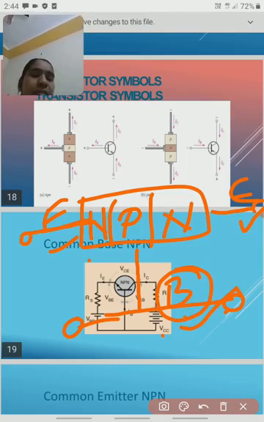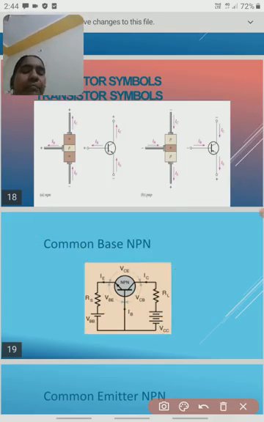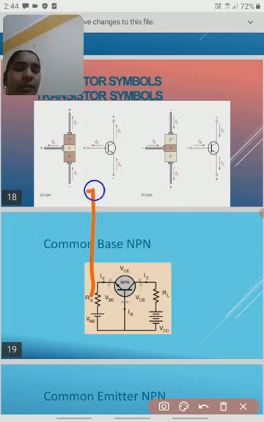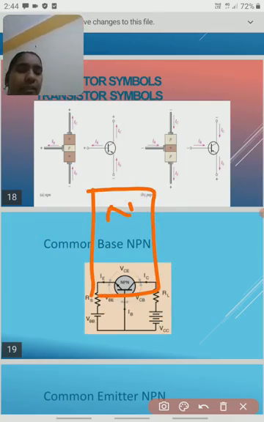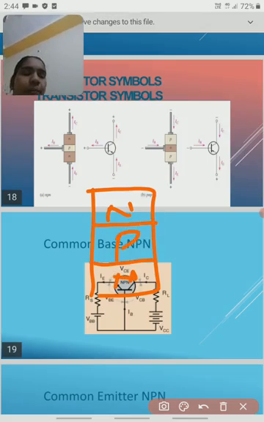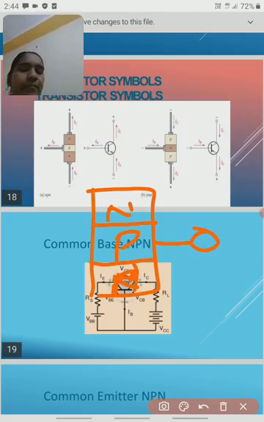The next one is the diagram of common emitter. Here, take an NPN or PNP transistor: this is the base, and this one is the collector.